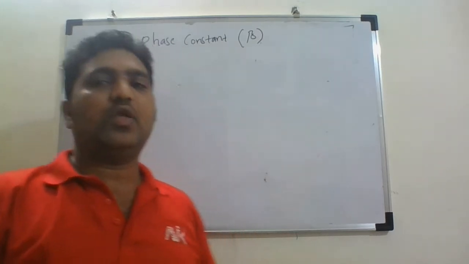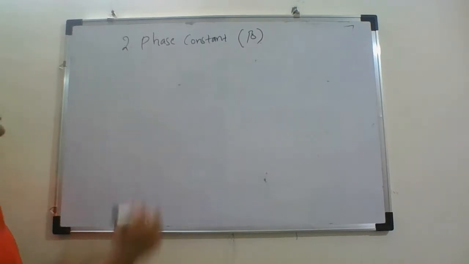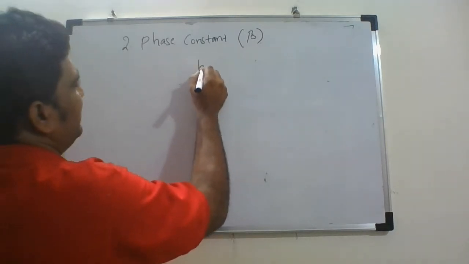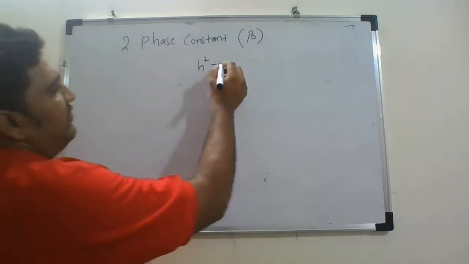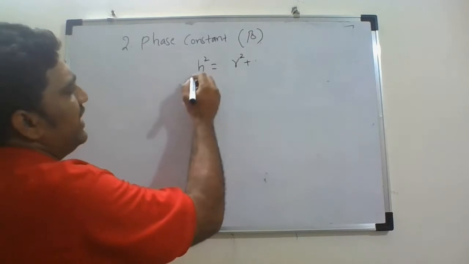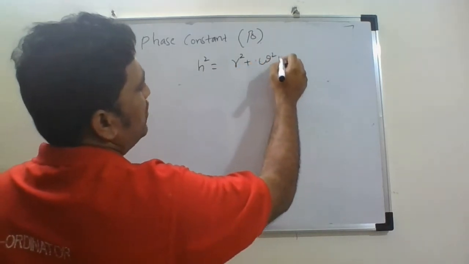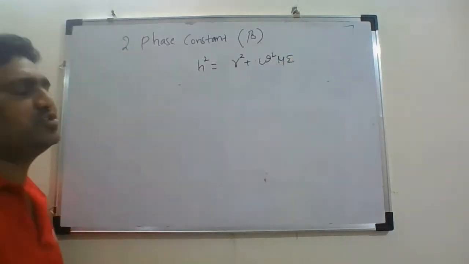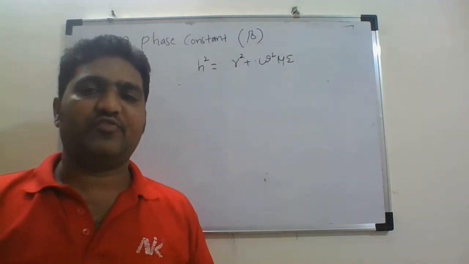Let us derive. While deriving the field patterns, we assumed a constant h, where h square is equal to gamma square plus omega square mu epsilon. This is a very important relation which we have been using throughout this first unit.